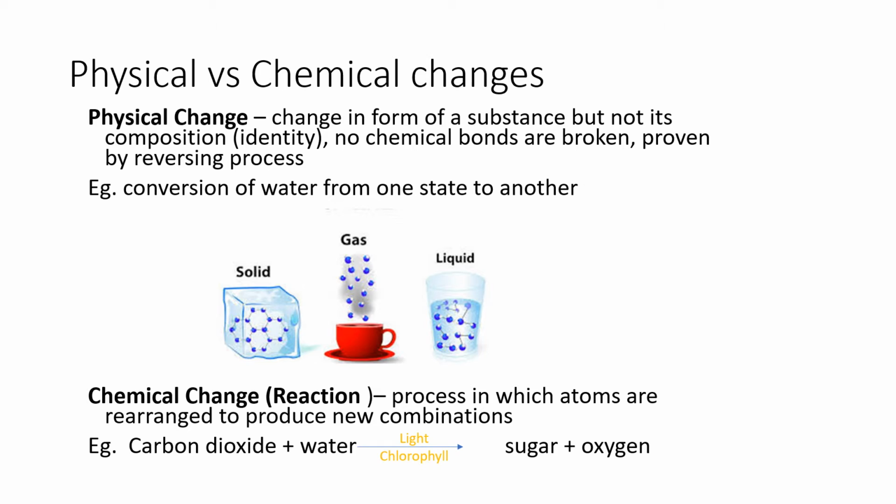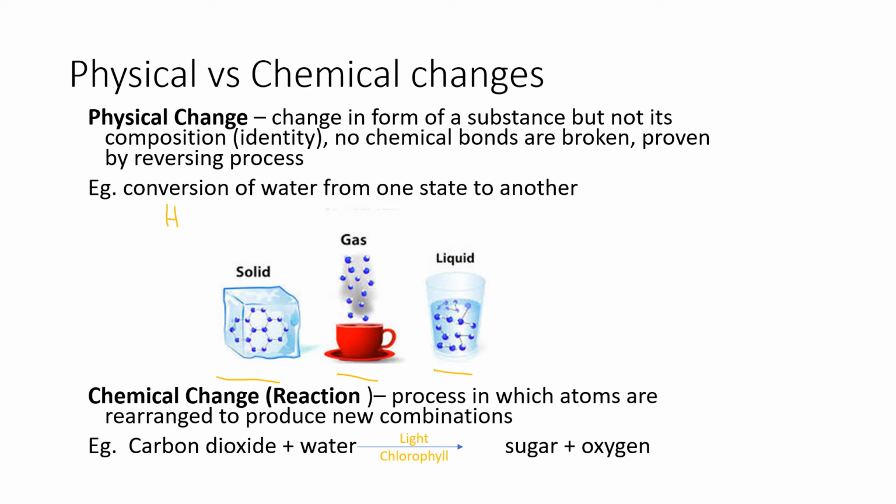Not always, but sometimes. So what I mean by a change in the state is when we're going between solid state, liquid state, and gas state. So if you're seeing a change in the state of the substance, but not the composition, that would be a physical change. So the example below is that of water.